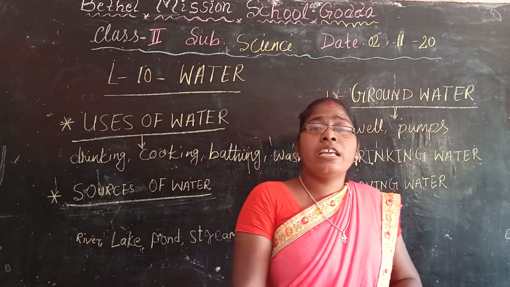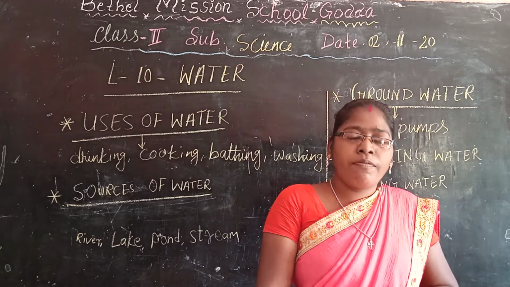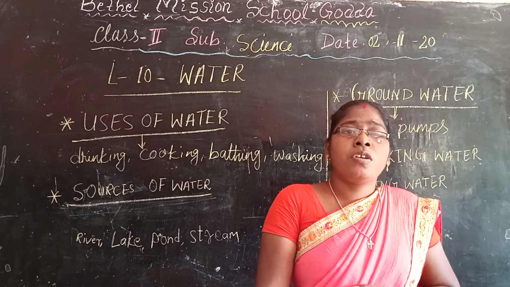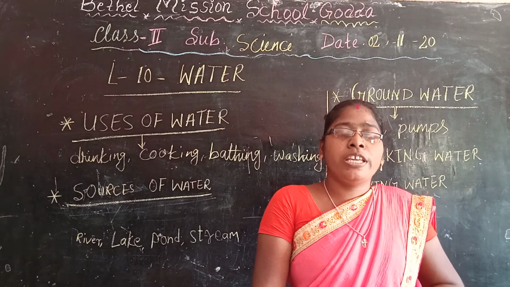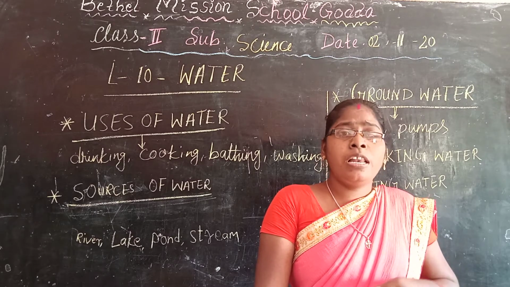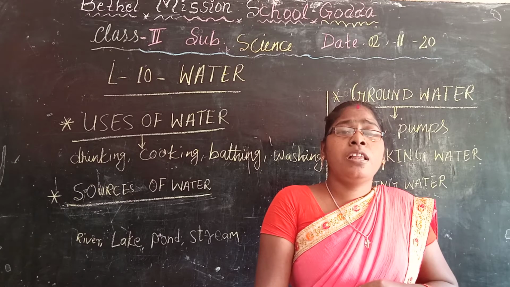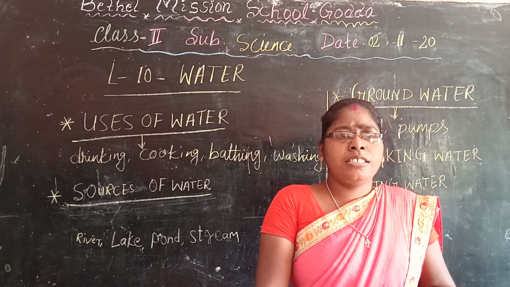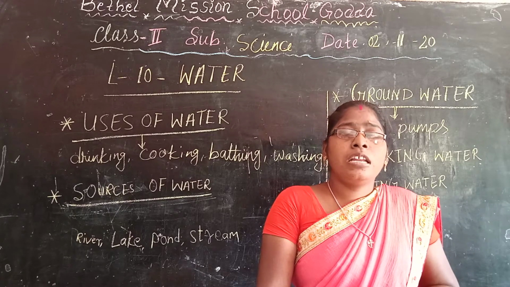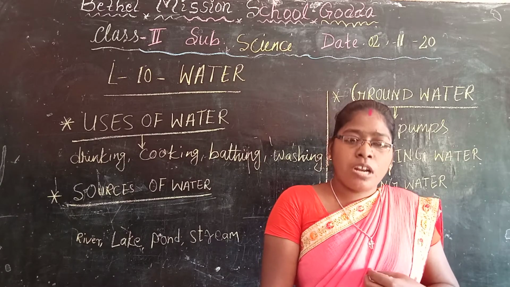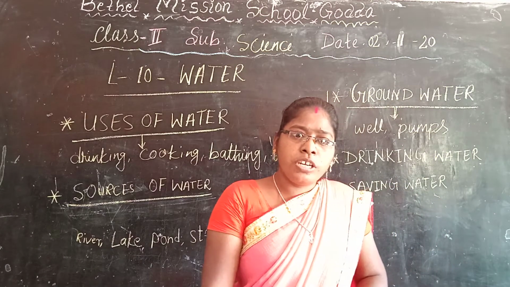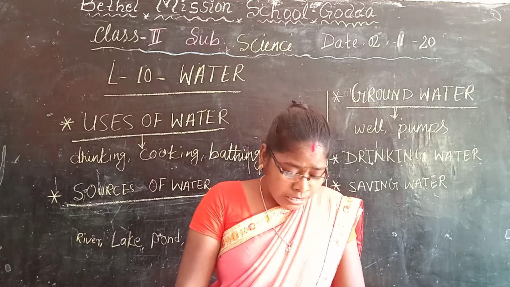So, we have to drink clean and germ-free water. How will we get germ-free water? This is the easy way, boiling. If we boil the water, then all the germs will die and that is germ-free water. If we drink germ-free or clean water, it is good for our health.